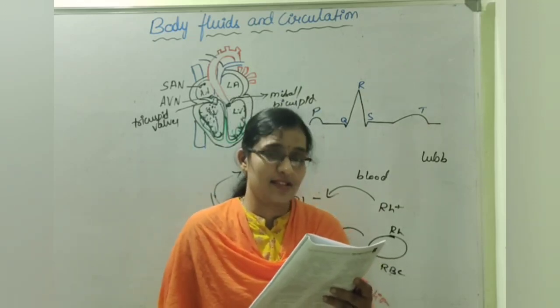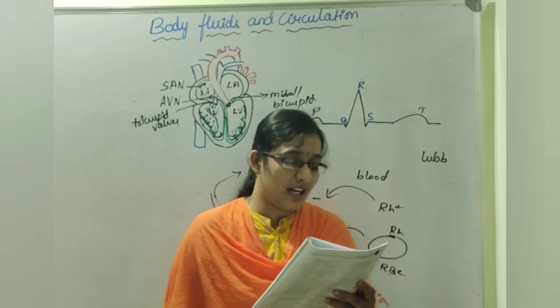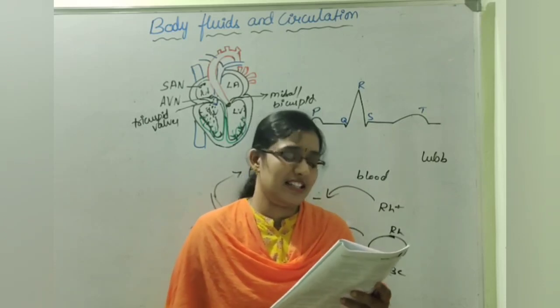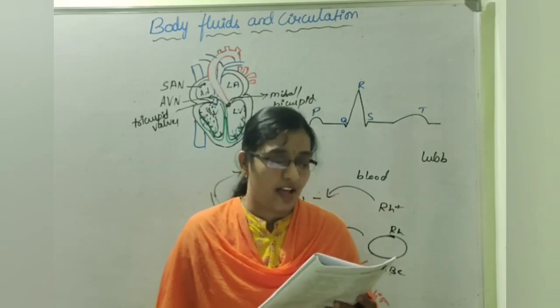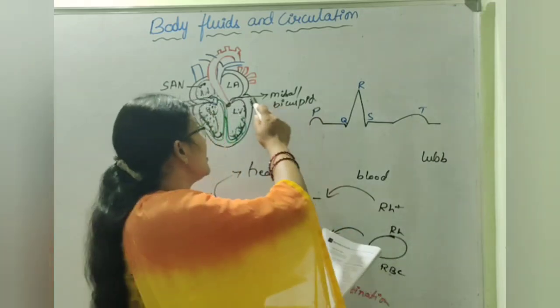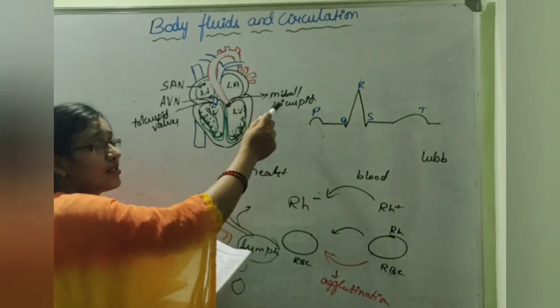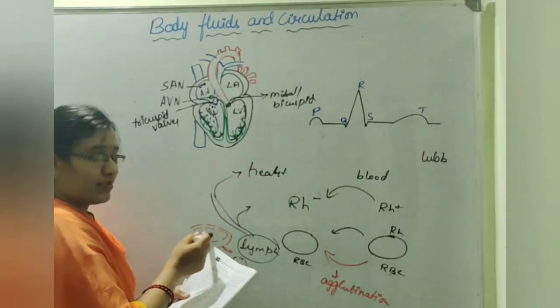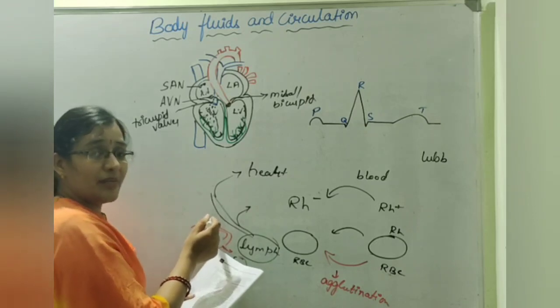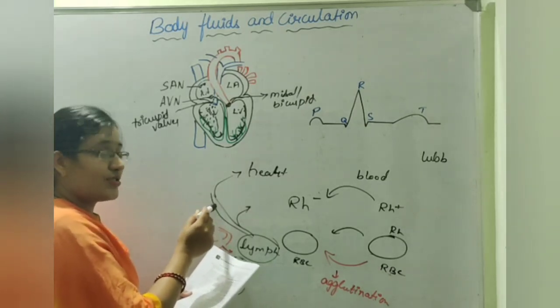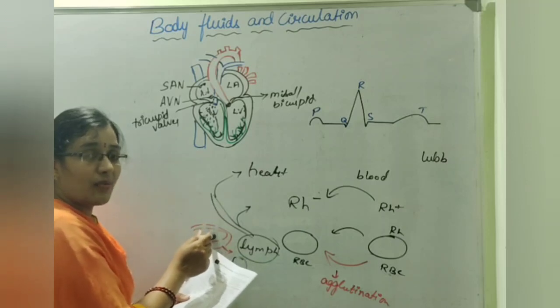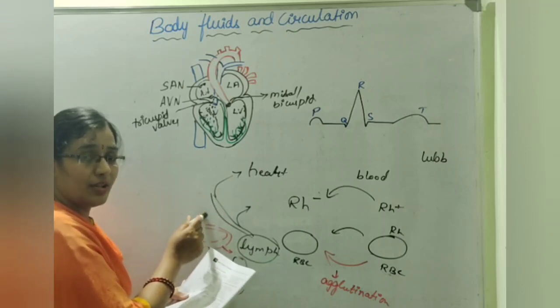Second option, systemic circulation. Third one, systematic circulation. Fourth one, double circulation. So it is systemic circulation. So here what happens? Blood is pumped from left auricle through the aorta, arteries, arterioles, capillaries. So at this point, oxygen from the capillaries diffuses into the cells, and carbon dioxide enters into the venules.